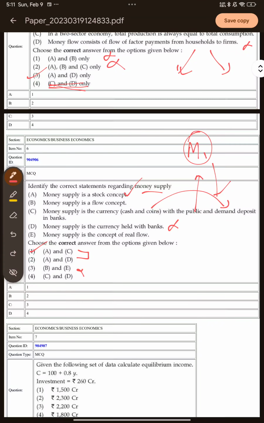All right, and is money supply a concept of real flow? No, it is a money flow concept. In real flow we have the movement of goods and services. In money flow we have the movement of money. So it is a money flow concept. So option 1, that is A and C, is the correct answer here.